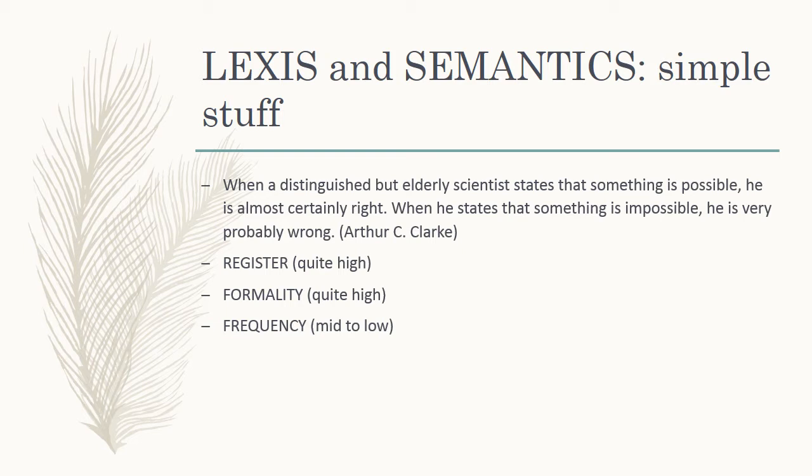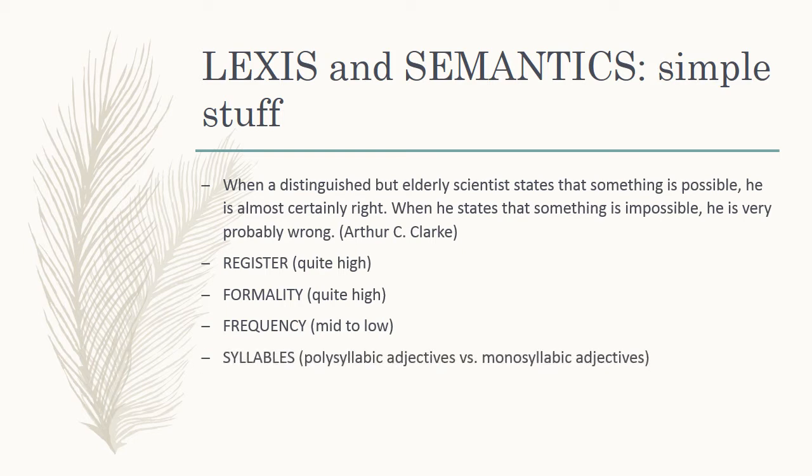Frequency is about how common the words are. So even though words like he and is, these functional words, are pretty common, that's not that interesting, but a lot of the most important words are quite low frequency. Elderly is not a very common way to talk about somebody old. It's a more respectful way, a more formal way to talk about somebody old. It's a low frequency adjective.